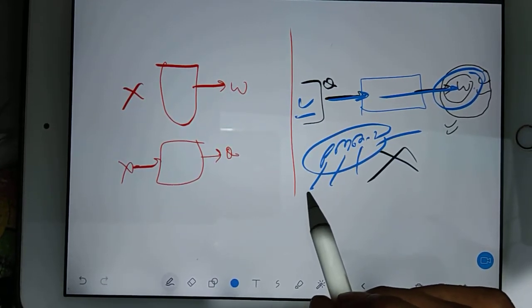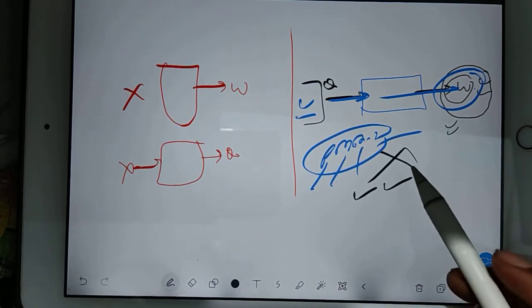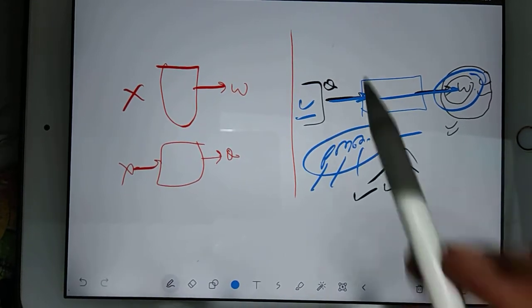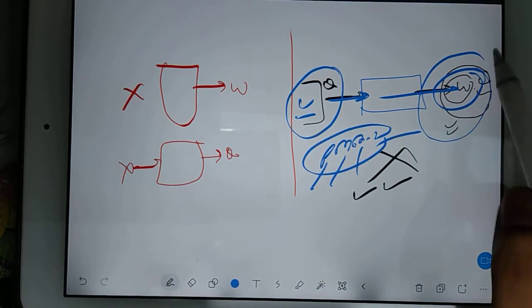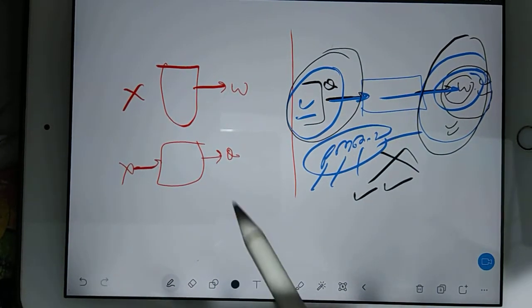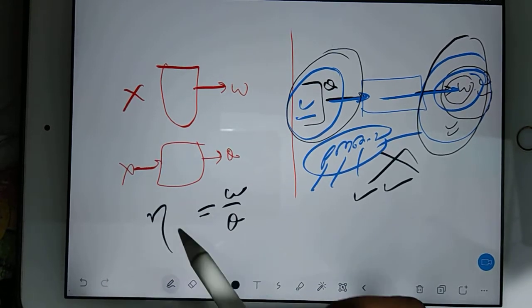Because if you are thinking this kind of machine is possible in future, then your efficiency is going to be 100%, because the entire heat you are converting into work. This thing is your output, this thing is your input. So work by heat is going to be your efficiency.